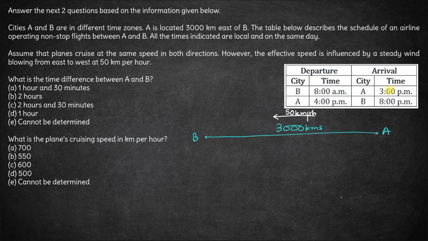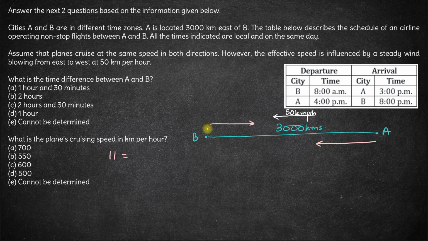Why? Because from 3 pm till 4 pm at A, both these are local time of A, so we can easily compare them. So from 3 pm till 4 pm, that is for 1 hour, the plane is at rest. So out of 12 hours, for 1 hour the plane is at rest. Hence the flying time is 11 hours. Now this flying time is the time it takes to go from B to A and then to come back from A to B.